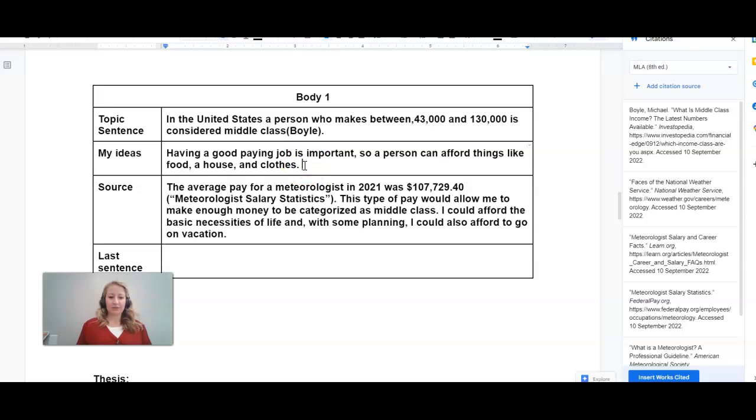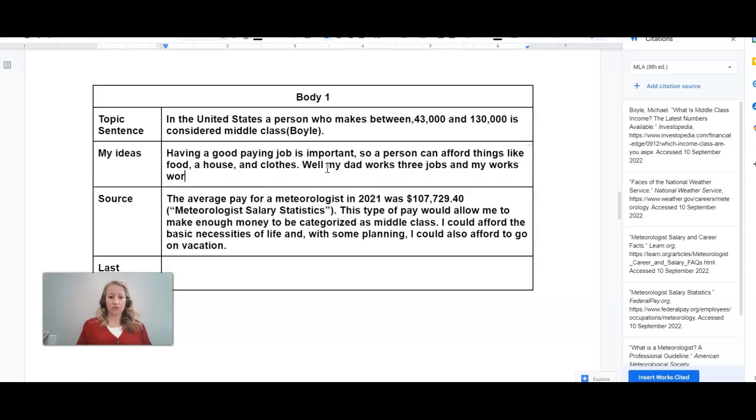Okay, so one thing I want to caution you about is getting off track. So for example, if I said right here, having a good paying job is important so a person can afford things like food, house, and clothes, I've seen students get off track saying like, well, my dad works 3 jobs and my mom works 2 jobs.